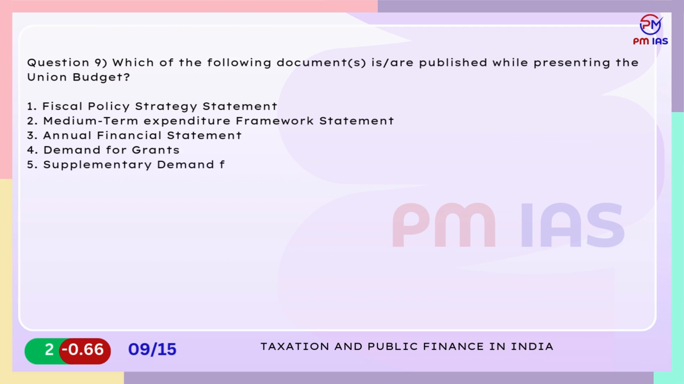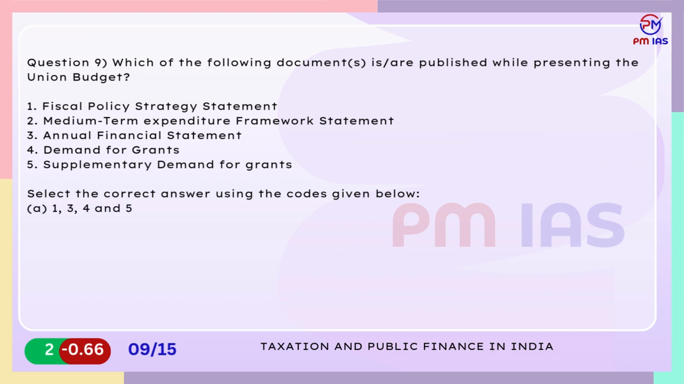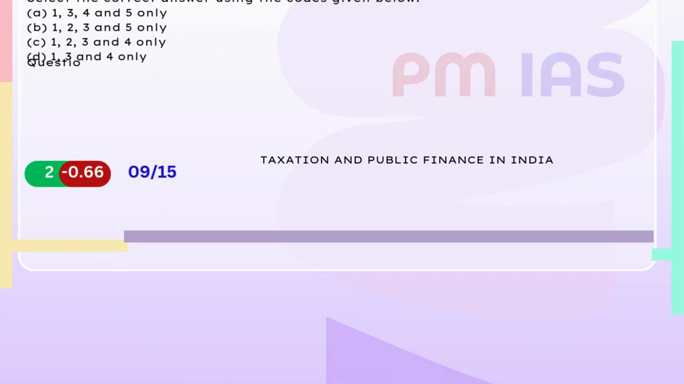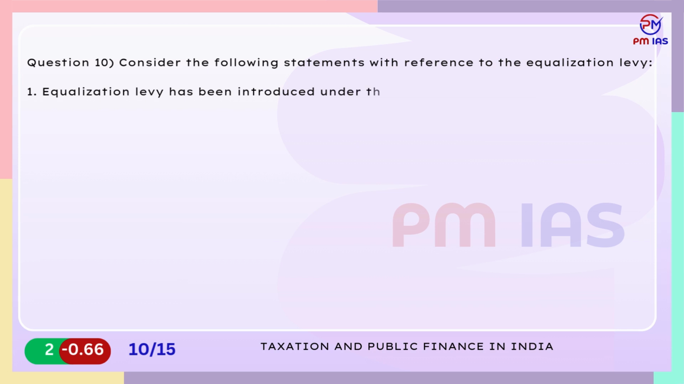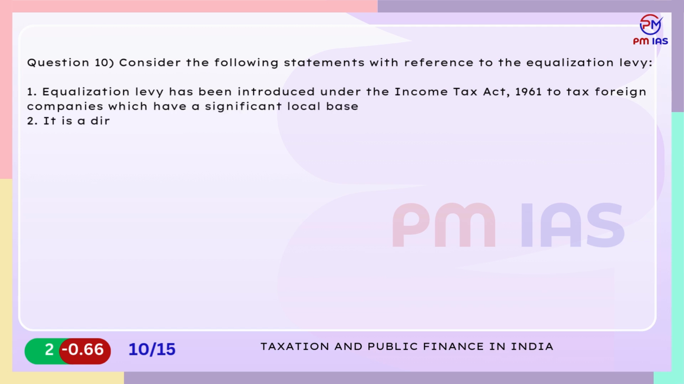Select the correct answer using the codes given below. A. 1, 3, 4 and 5 only. B. 1, 2, 3 and 5 only. C. 1, 2, 3 and 4 only. D. 1, 3 and 4 only. Question 10. Consider the following statements with reference to the equalization levy. 1. Equalization levy has been introduced under the Income Tax Act, 1961 to tax foreign companies which have a significant local base. 2. It is a direct tax levied on the profits made by companies like Google, Amazon.